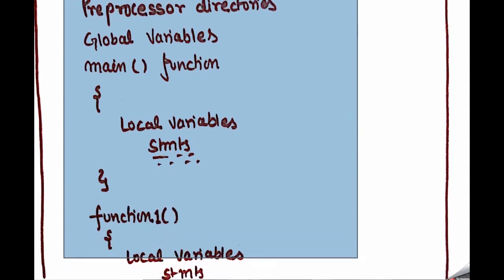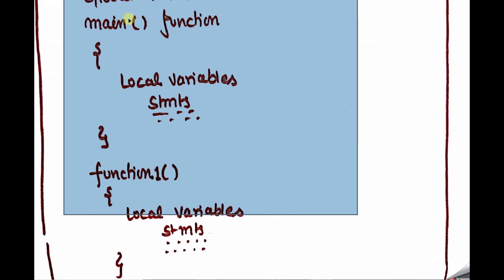What is the main function? It is just like your notebook, or you can say your answer sheet in the exam paper. Whatever answer you write in the answer sheet given by the college will be marked for your result. If you write something on another page or another copy, do you think that will be marked for your result? No, that copy will not be checked by any examiner. So this is the most important point in the C programming language.